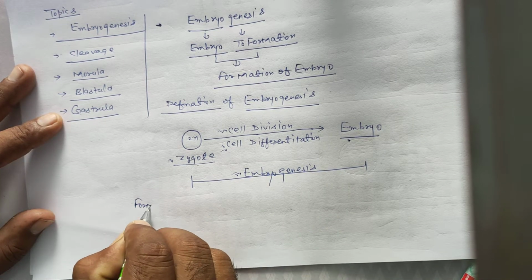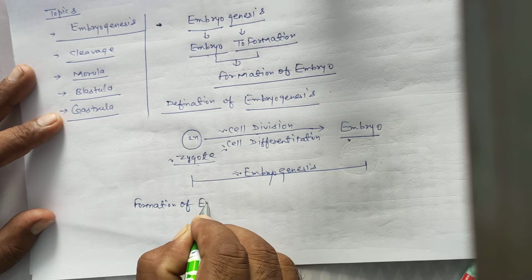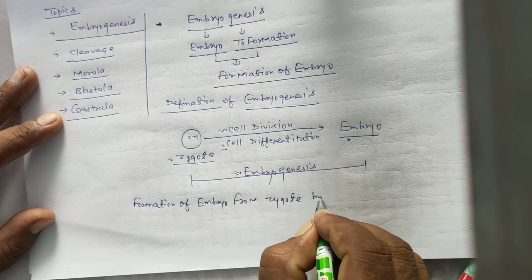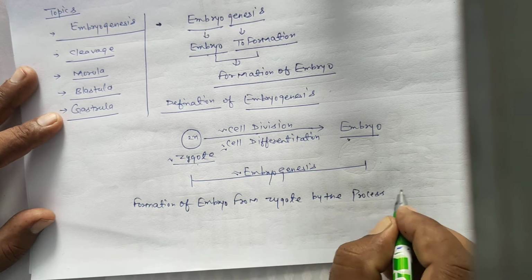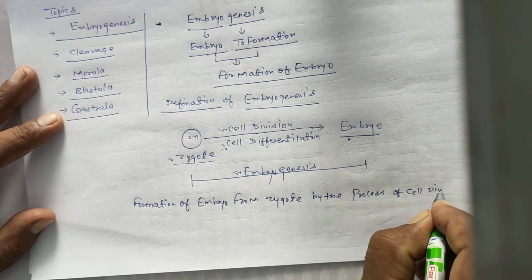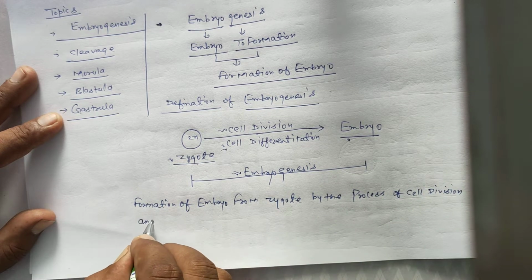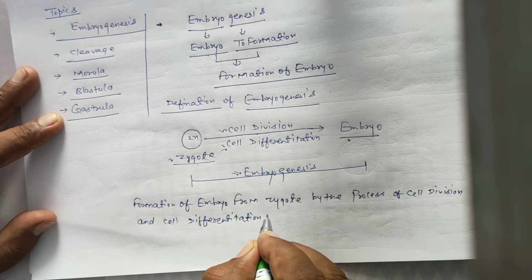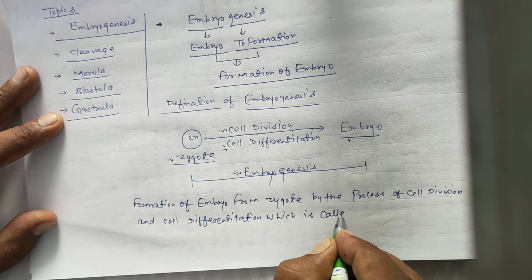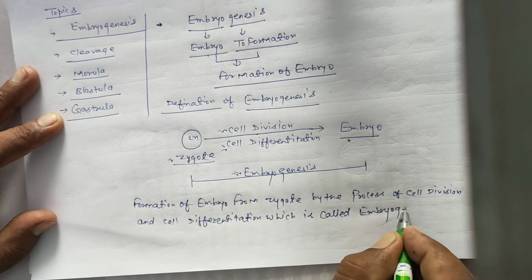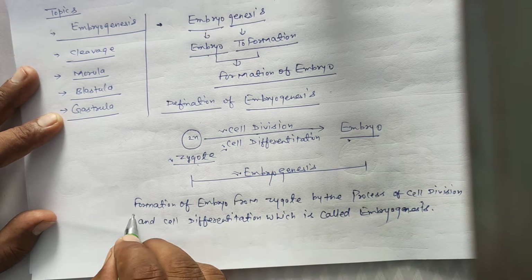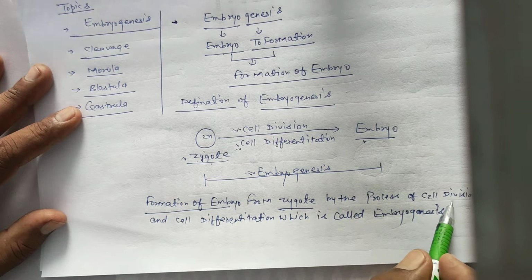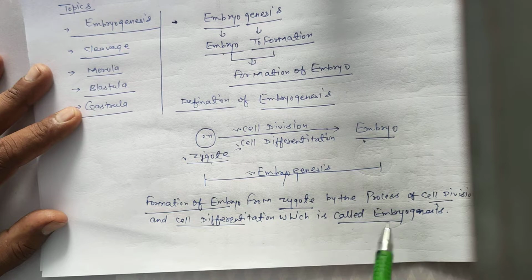So, the definition is formation of embryo from zygote by the process of cell division and cell differentiation, which is called embryogenesis.